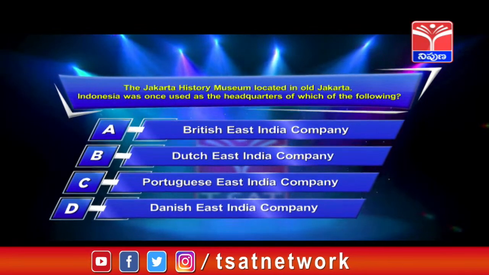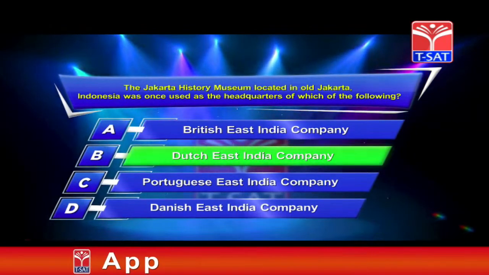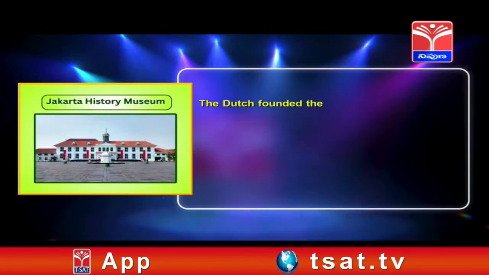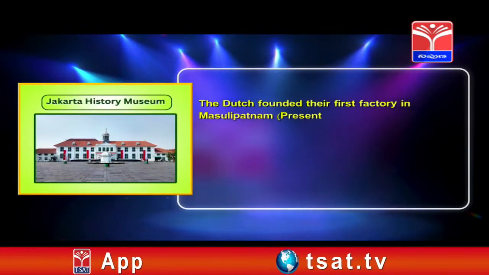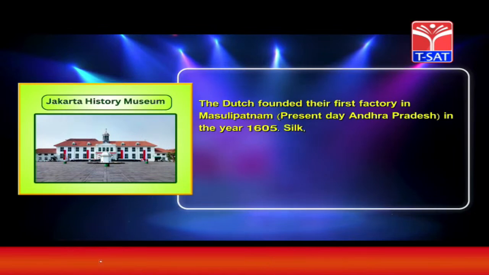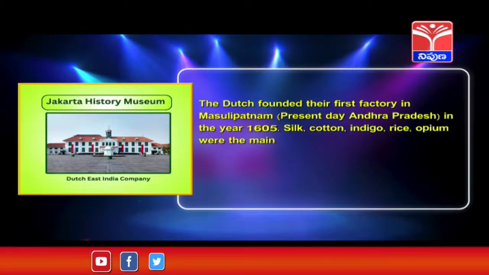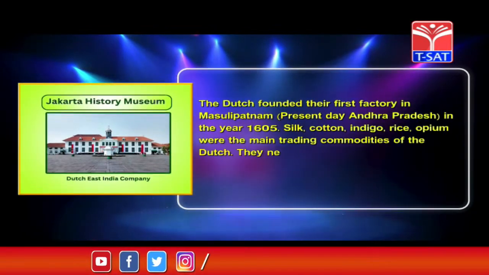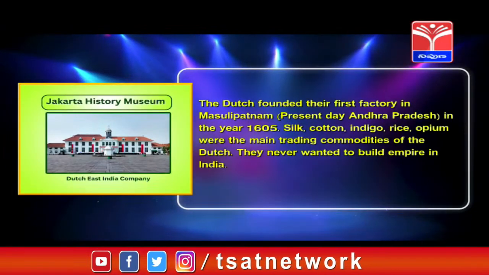The correct answer is option B, Dutch East India Company. The Dutch founded their first factory in Masulipattnam in the year 1605. Silk, cotton, indigo, rice, opium were the main trading commodities of the Dutch. They never wanted to build an empire in India.